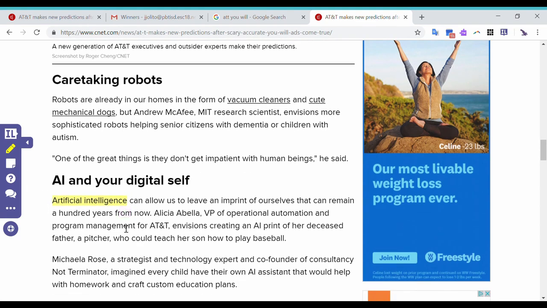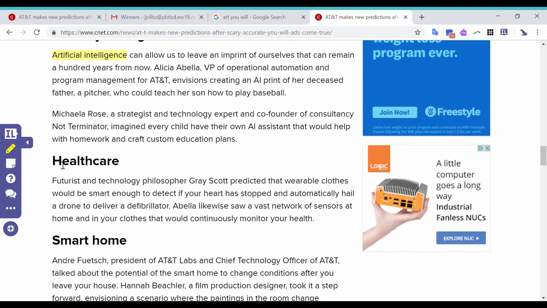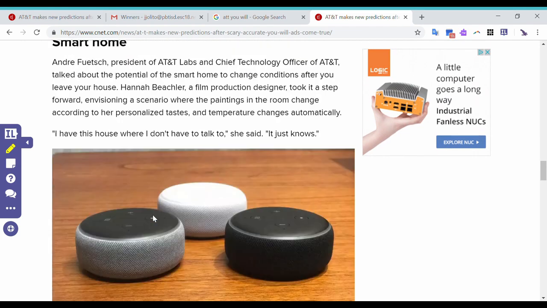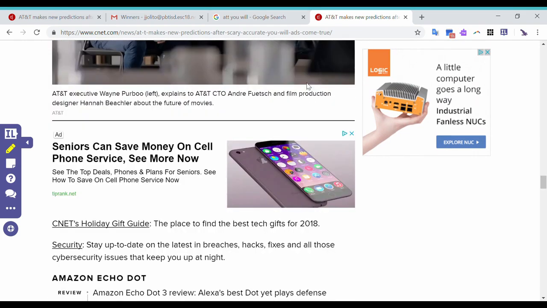Artificial intelligence. And then if I wanted them to focus on healthcare, I could highlight that too. But pretty much that's how it goes. And that is how you embed your worksheet in the website.